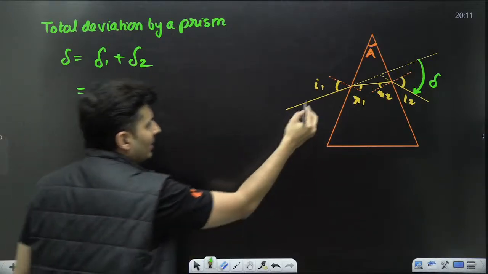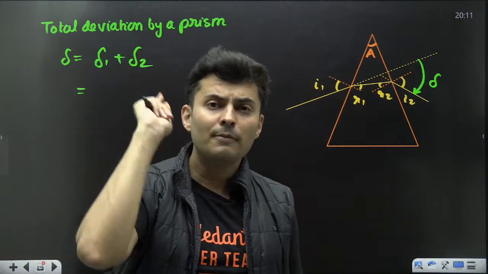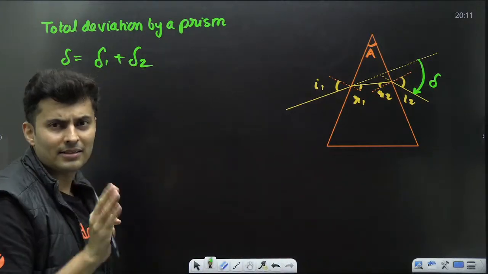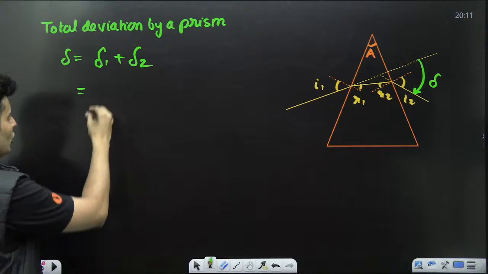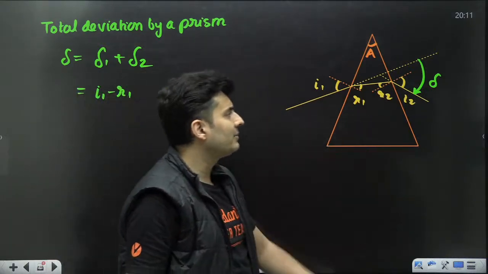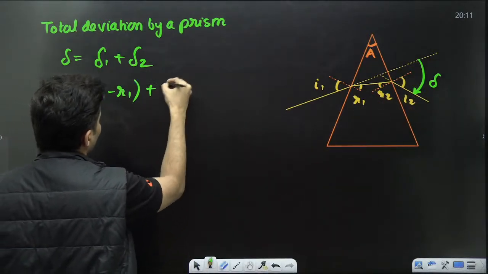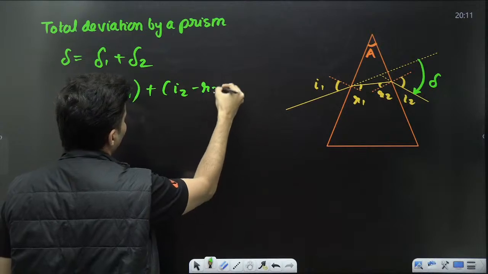What is delta 1? I just told you regarding refraction, delta is I minus R, bigger minus smaller, or R minus I, depending on who is big, who is small. So won't it be I1 minus R1? Because I1 is big, R1 is small. And over here, won't it be I2 minus R2, my dear warriors?